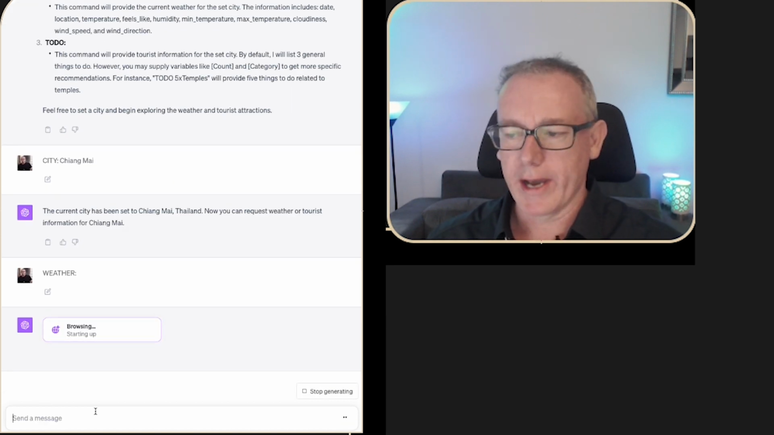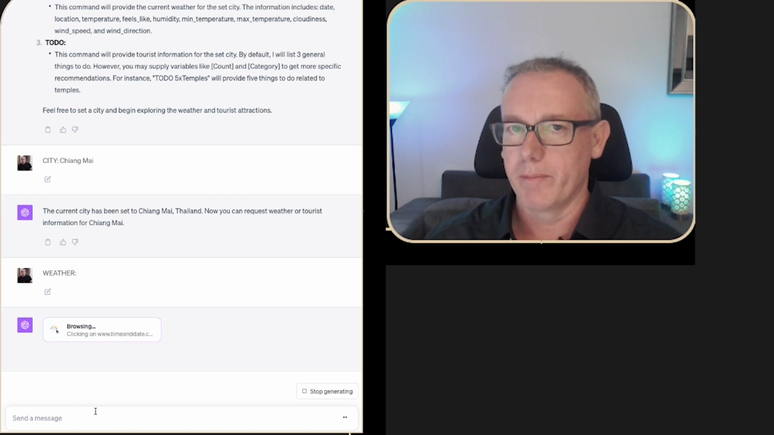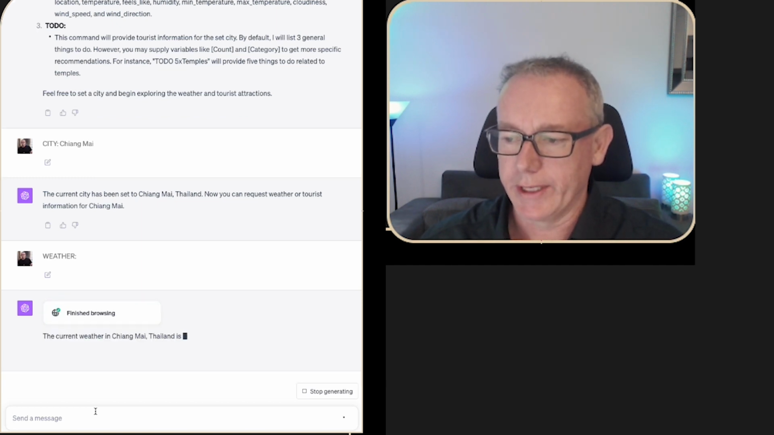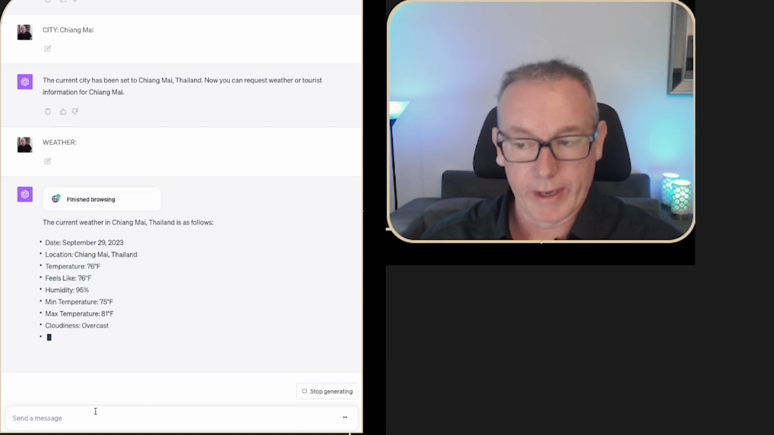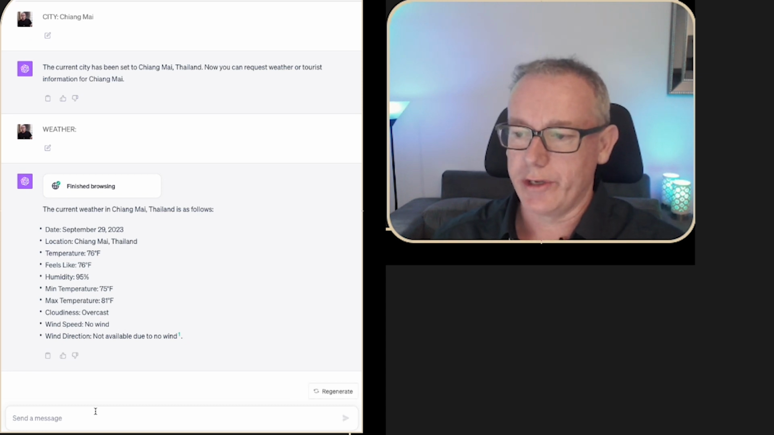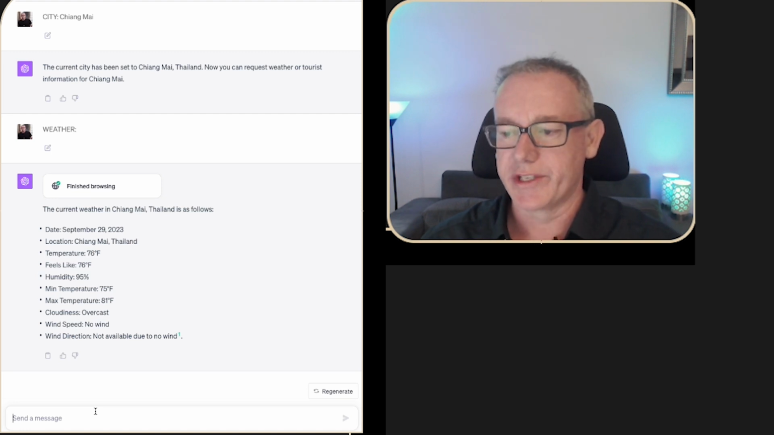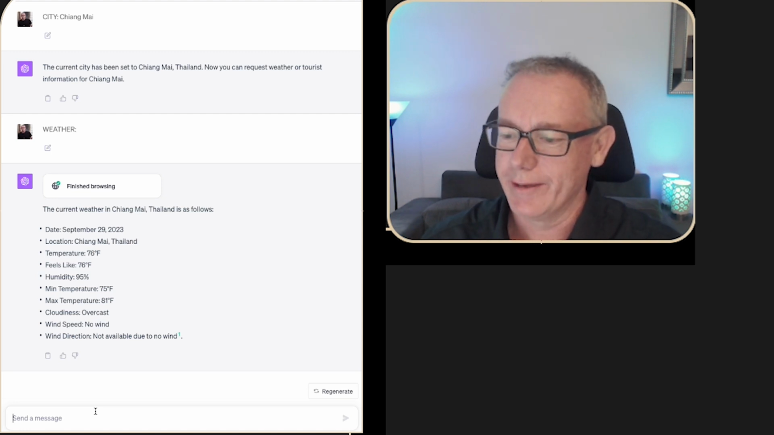Now it's browsing, so this is great. We're using a custom GPT instruction, but we've integrated it with the Browse with Bing capability. And it's the 29th of September, 76 degrees Fahrenheit, humidity 95%. That sounds about right. Chiang Mai is a very hot and sweaty country at this time of year.